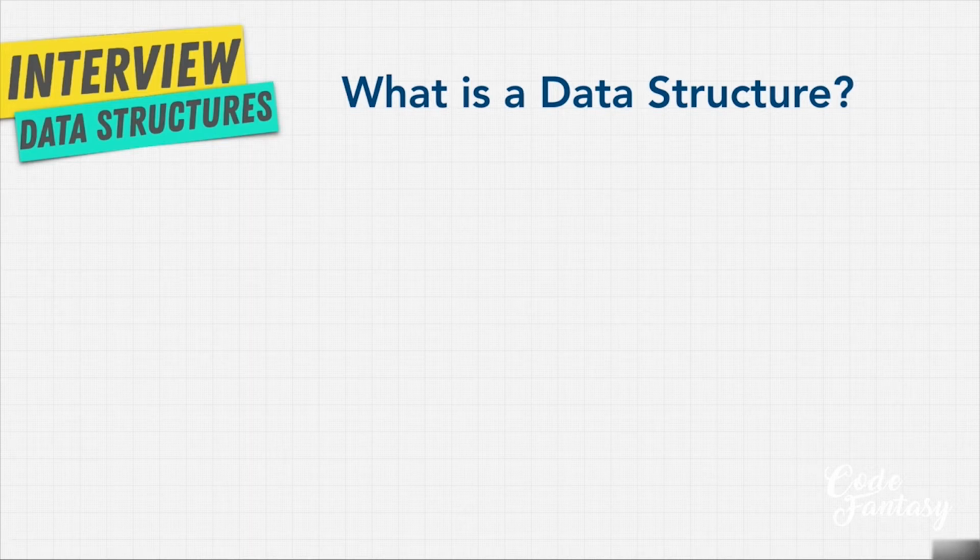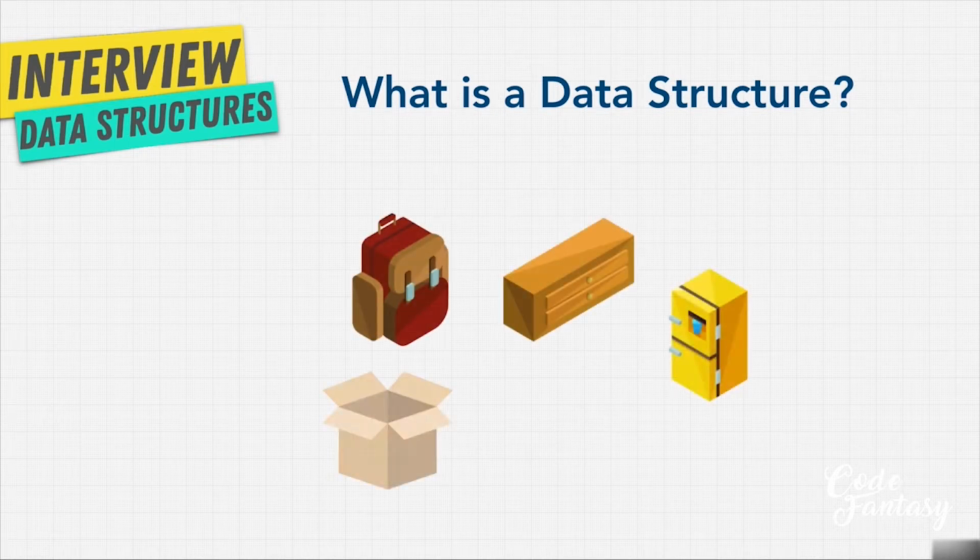All right, Andre, you just said a bunch of words and I don't really understand. Well, let's show you a couple of images to simplify this. You can think of data structures as any sort of compartment or container. A data structure is simply a file cabinet of different types. You have a backpack, a place where you put maybe your school books. You have drawers where you put your clothes, a fridge where you put your food, a folder for your files, and a packing box maybe for your toys.